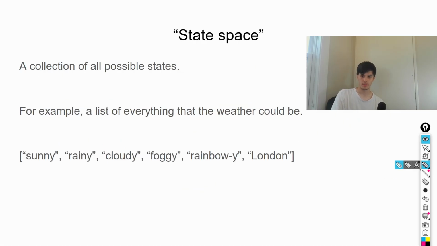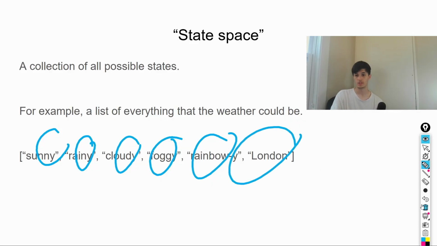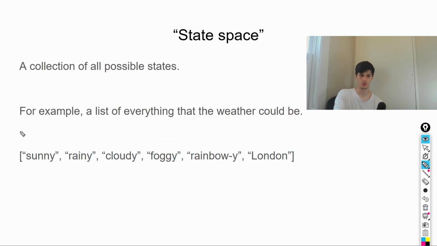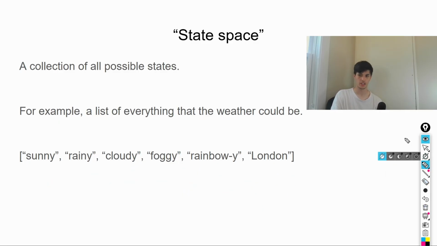Then you have a state space. It's just a collection of all possible states, right? So for example, a list of everything that the weather could be. It could be sunny, rainy, cloudy, foggy, rainbowy, zesty, depressing, and then London, which is, let's be real, in a category of its own. Then you have something for words, which would be something like computer, then some other word, lamp, and then all the possible words that could be predicted by a text predictor.